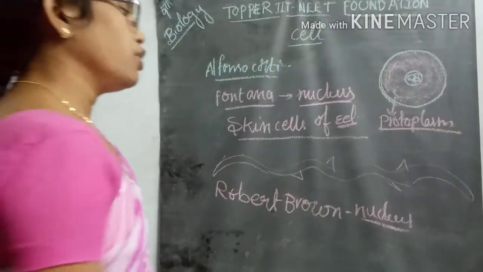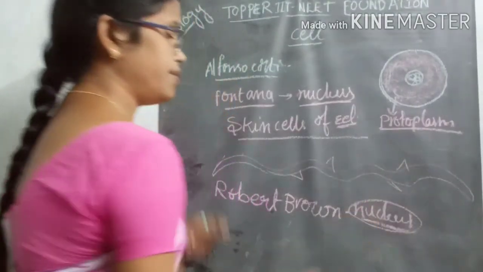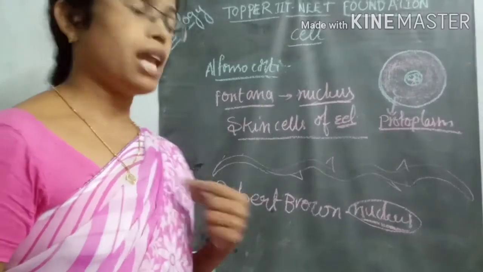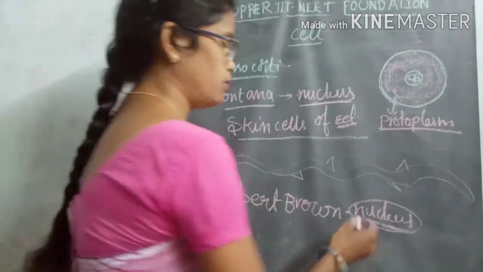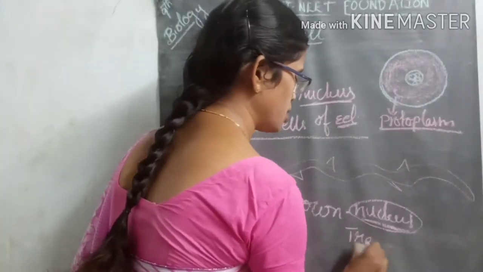So this nucleus was first observed in the Tradescantia plant by Robert Brown. In which plant did he observe that?